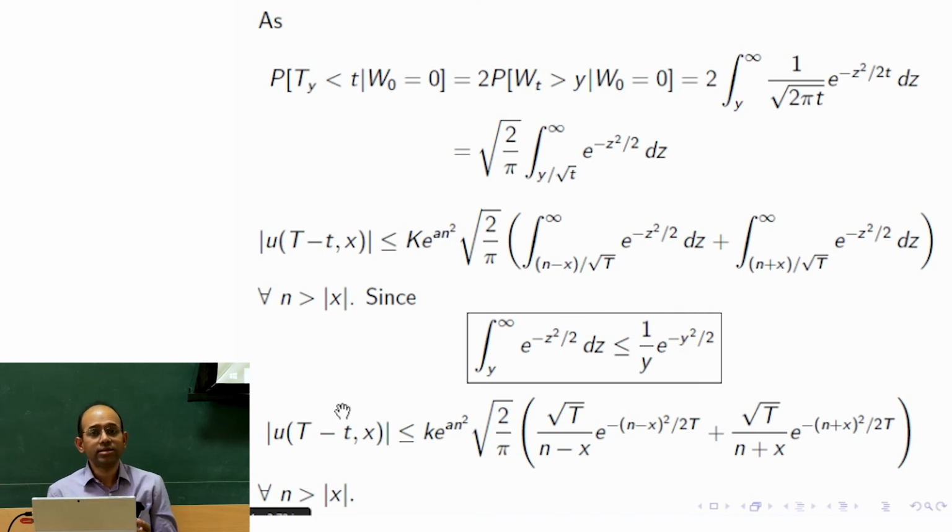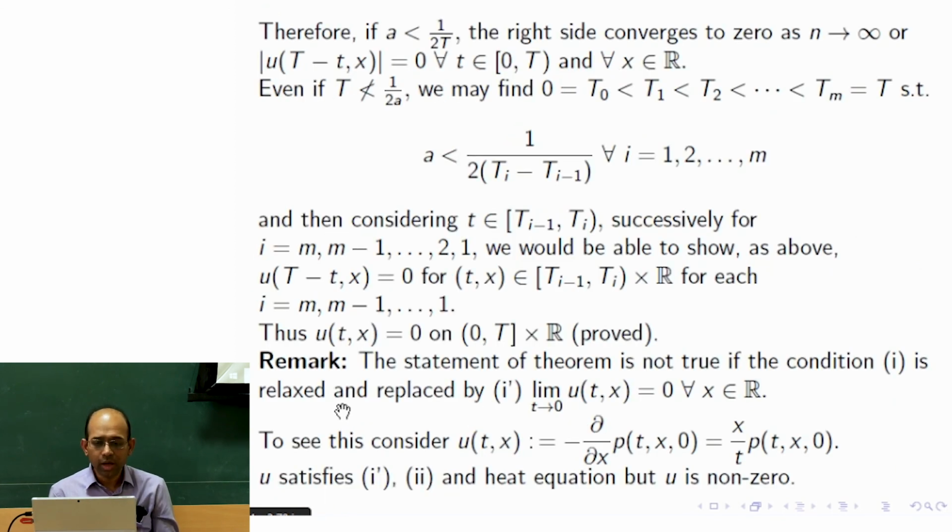But then it is yet an incomplete proof. This is a proof only for a special case. Now let us talk about the general case. If capital T is not less than 1 over 2a, then what do we do? We don't have any control on a. Why? Because a is coming from the class of functions.